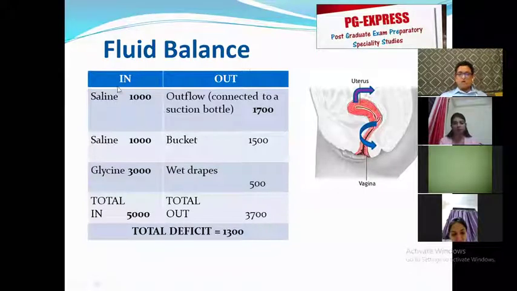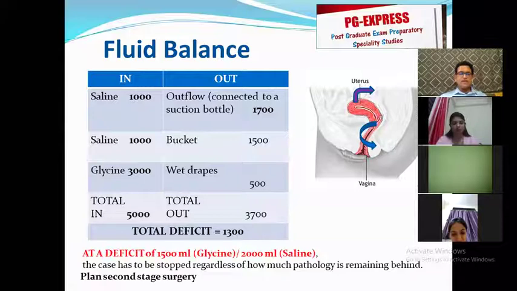Okay. So the in minus the out is equal to the deficit. How are we going to use this? At a deficit of 1500 ml of glycine or 2000 ml of saline, deficit, mind you, not used. I could use 10 more bottles here and there could be still more outflow coming out from here and I would do surgery.